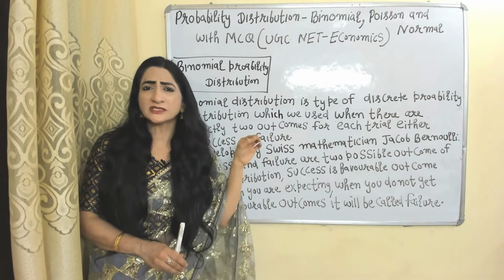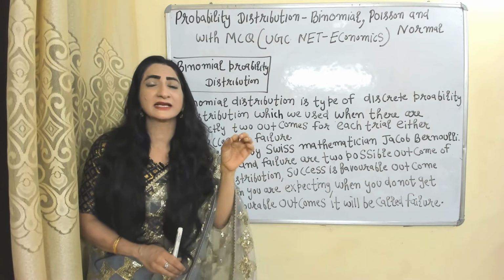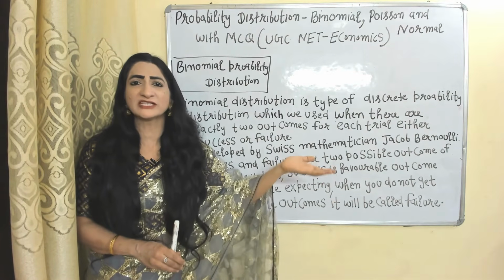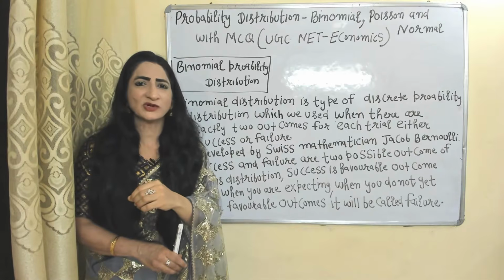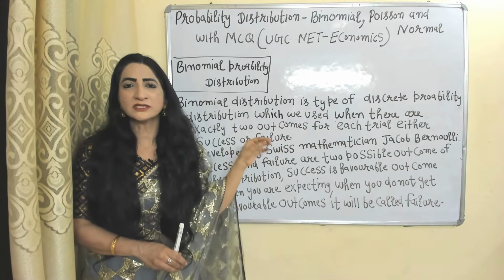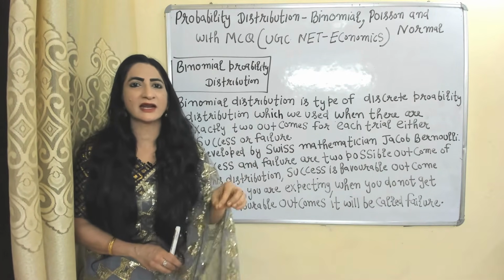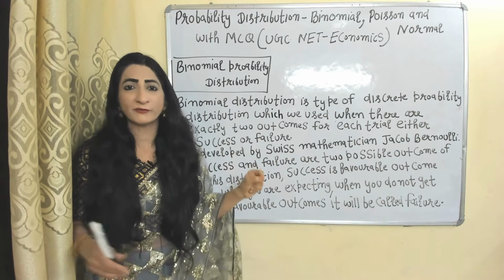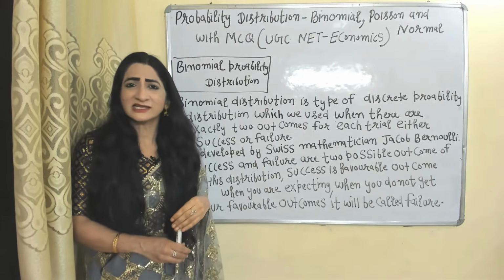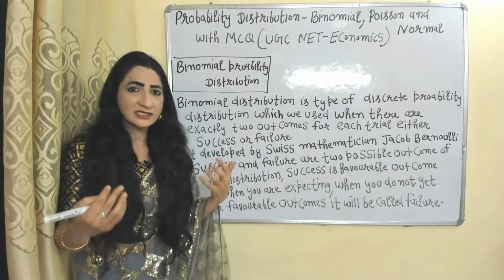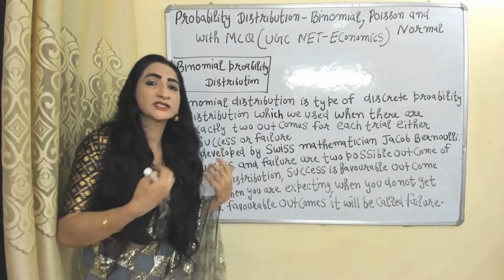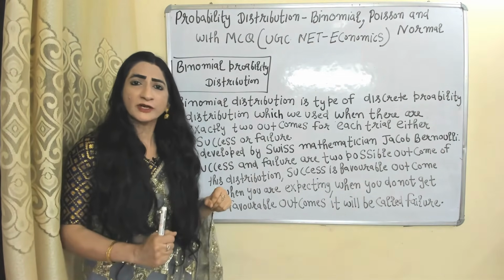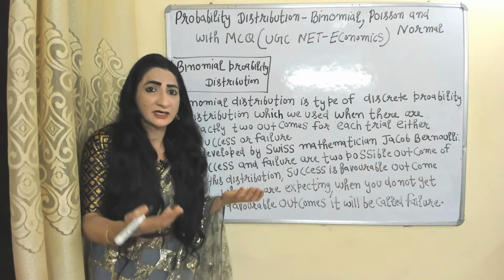We use this distribution when there are exactly two outcomes from each trial, either success or failure. Success is my favorable outcome which I am expecting. For example, I am expecting rain today.